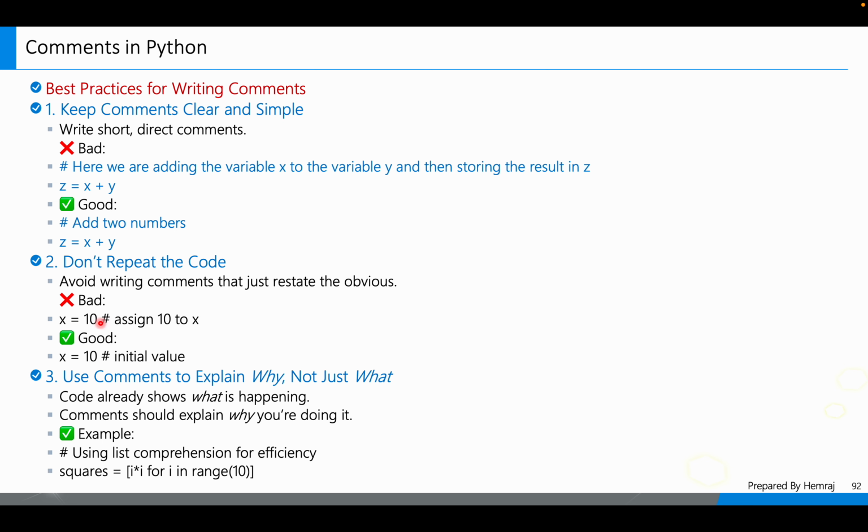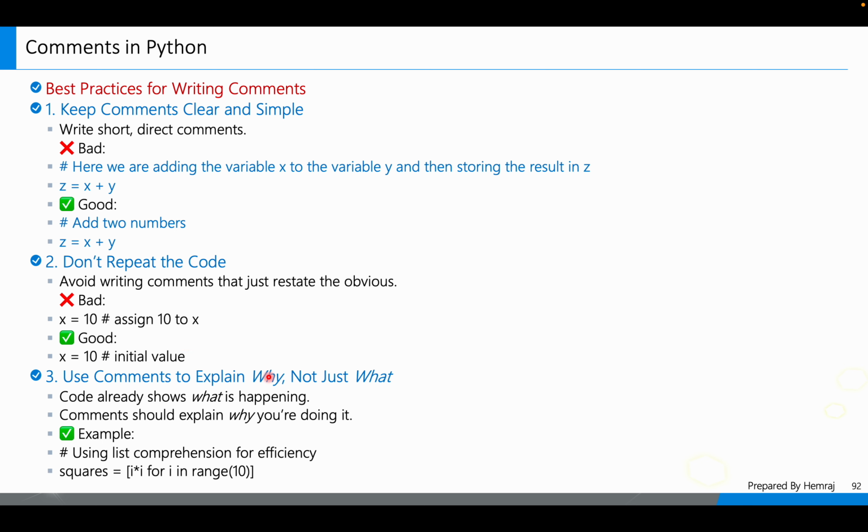And here also bad comments: assign 10 to x. If x is equal to 10, and we put the comment assign 10 to x, this is a bad comment. But when x is equal to 10 and we put the comment initial value, this is a good comment, right?